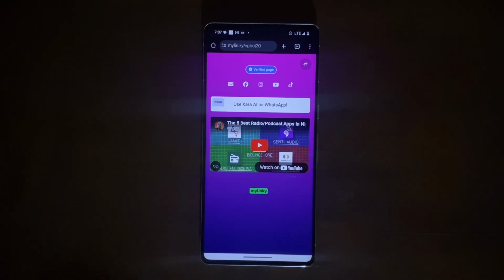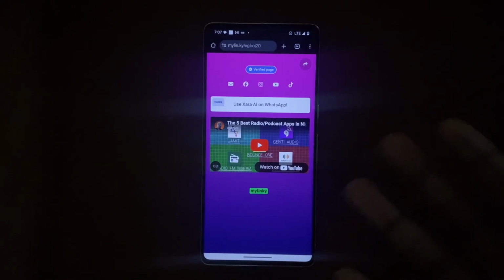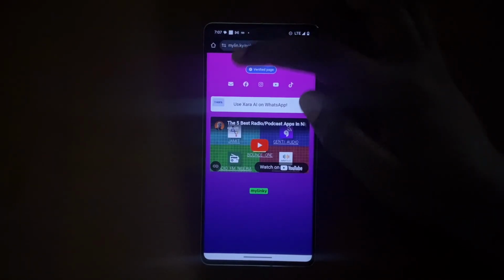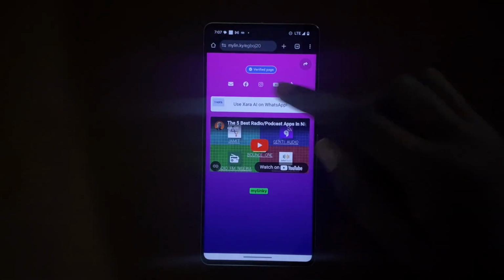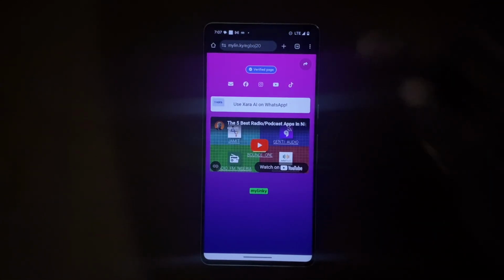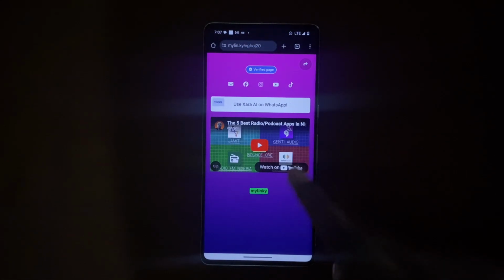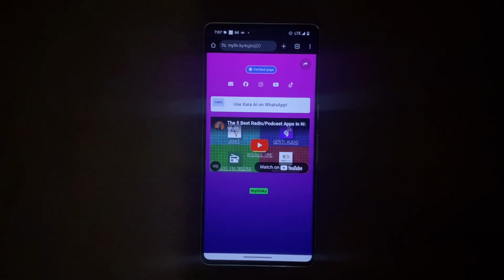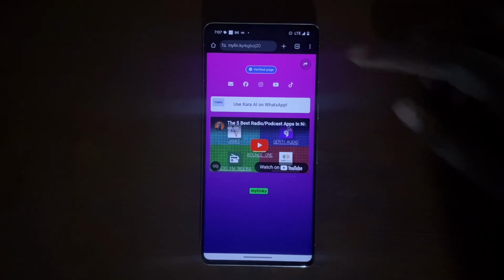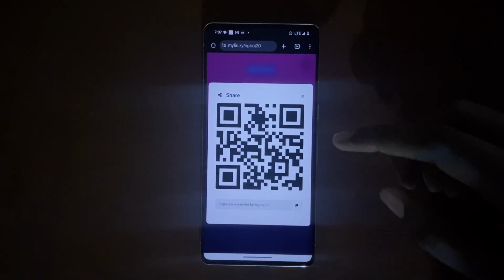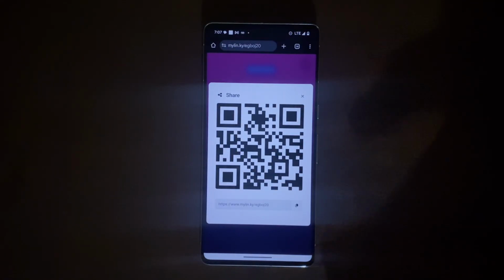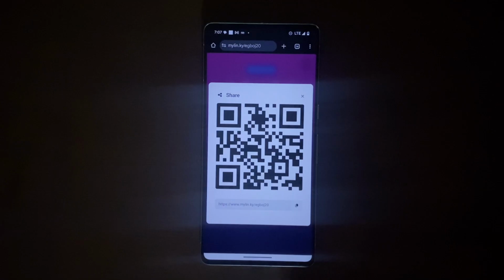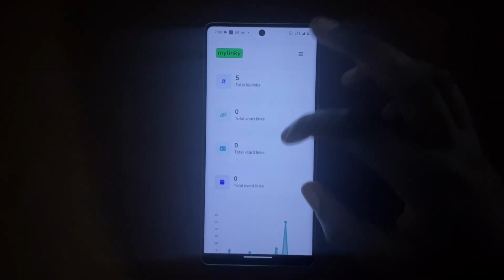Now, before I show you the features of Mylinky, this is a page that I've made in Mylinky. As you can see, my email is here, Facebook, Instagram, YouTube, TikTok. I linked a YouTube video here, which you should actually go and watch. And then I even linked another thing here as well. As you can see, this is beautiful. I can even share it like this, and from there I can make it into a QR code and everything, which you can scan if you want to.